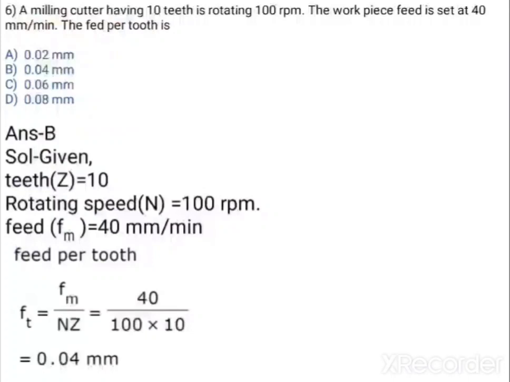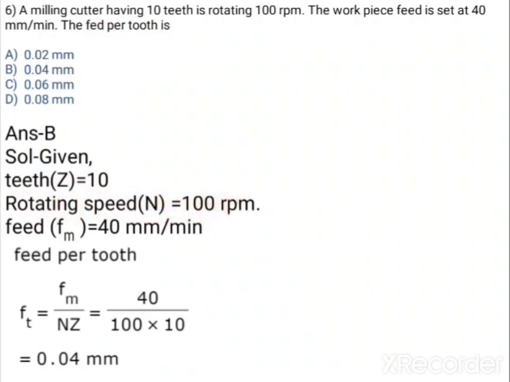Okay, a milling cutter having 10 teeth is rotating at 100 rpm. The workpiece speed is set at 40 mm per minute. The feed per tooth is, okay, what they ask, feed per tooth, that is nothing but f_t. The number of teeth is given as 10.